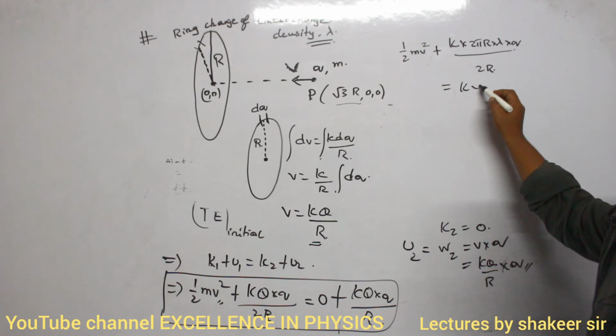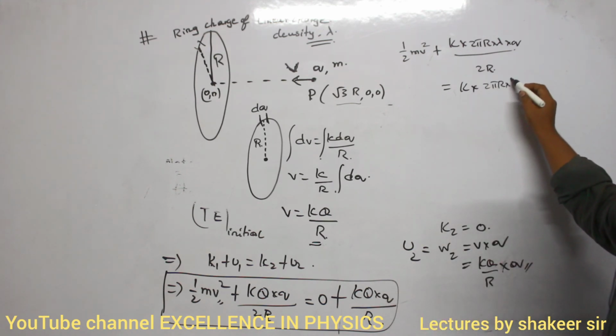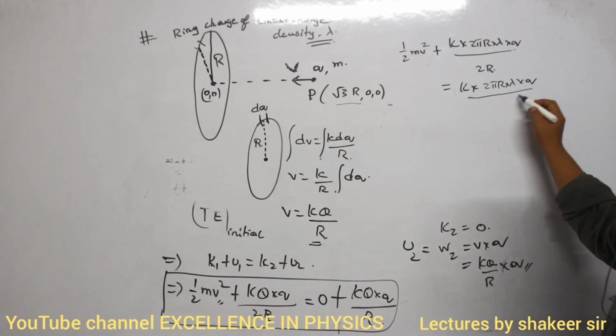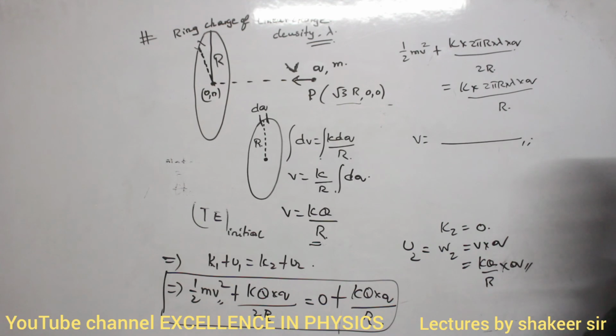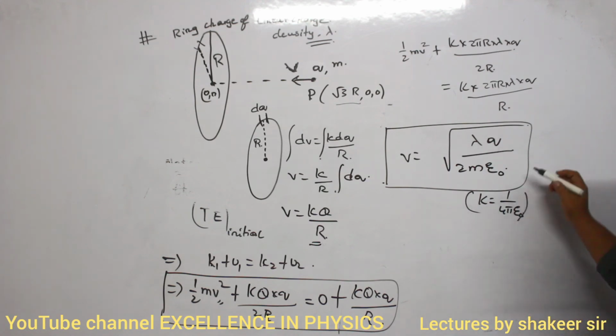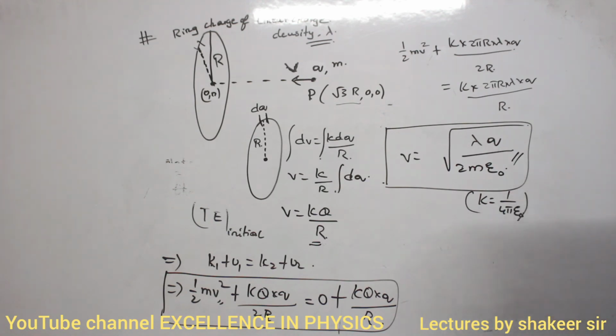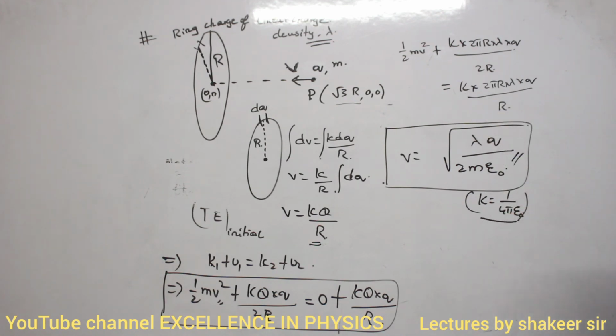So it is equal to k into, again instead of capital Q I can write 2 pi R into lambda into q divided by R. From this calculate V, that is our required answer. V is equal to the square root of lambda q divided by 2m epsilon naught. For K we substitute 1 by 4 pi epsilon naught. That is my required answer.